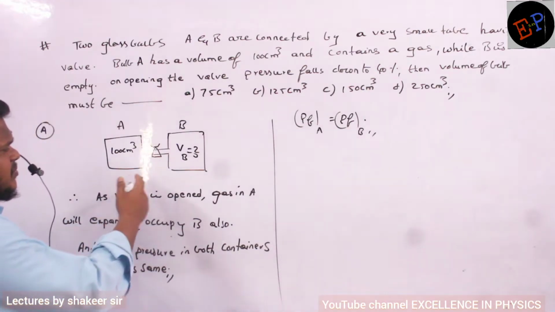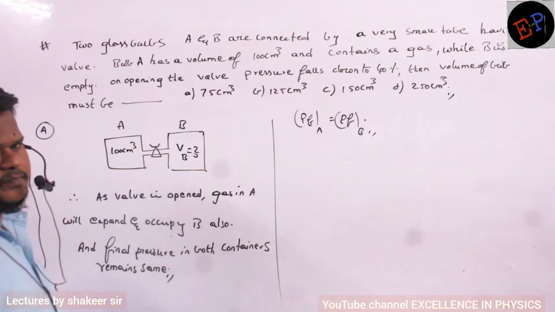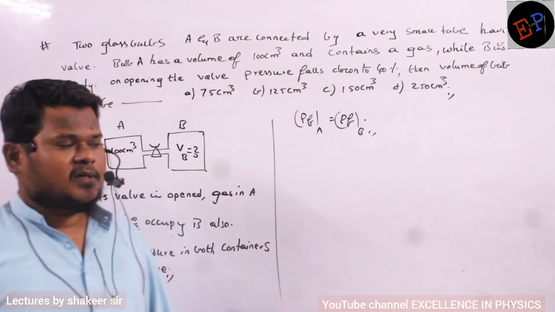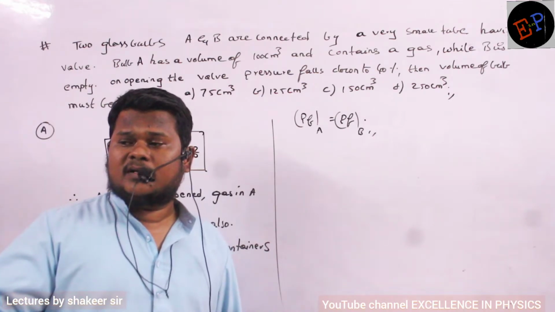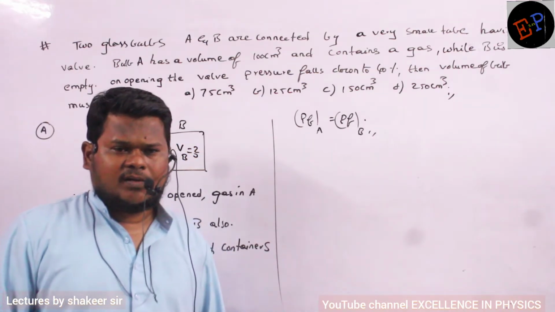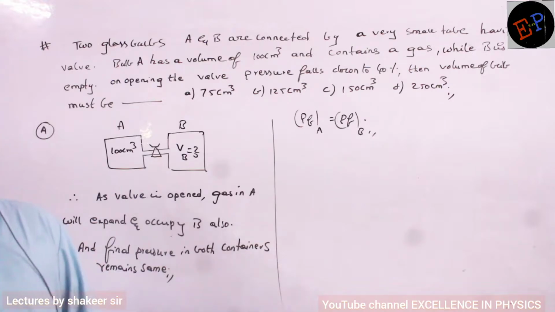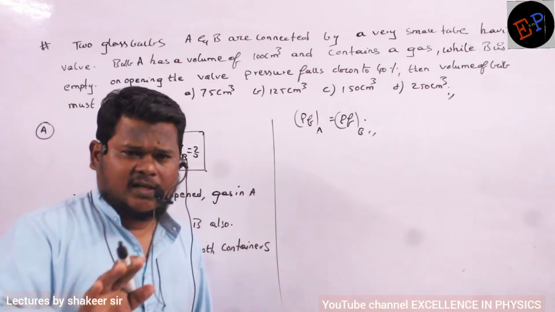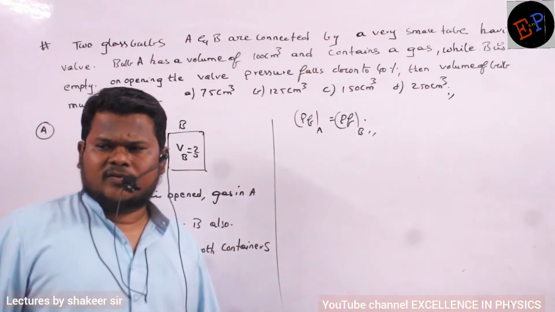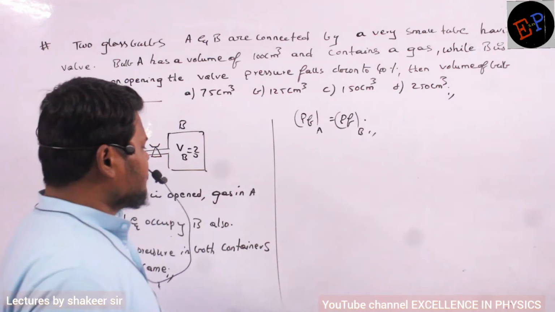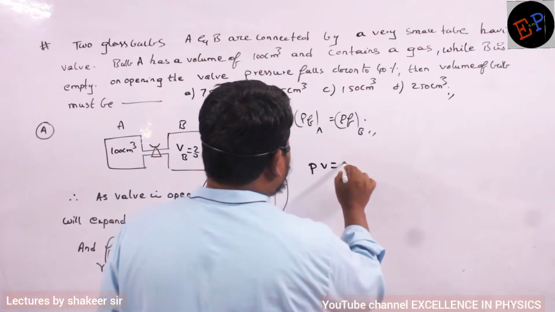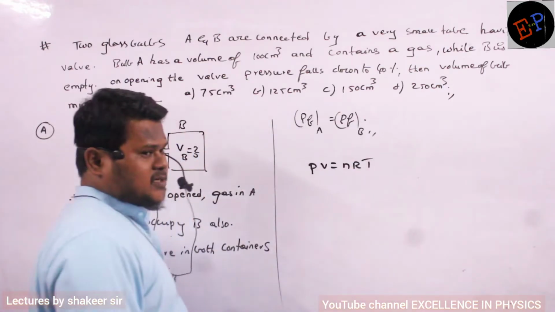So are temperatures changing here? Temperatures are not changing. Clear? But what is changing? Volume is changing, so therefore pressure will change. So again the question is based on Boyle's law, not Charles' law. But now we don't go into discussion of whether it is Boyle's law, Charles' law or Avogadro's law, all that. We will just use the equation PV = nRT, the ideal gas equation.